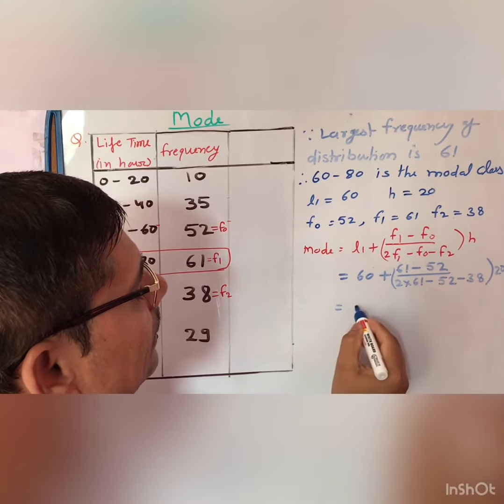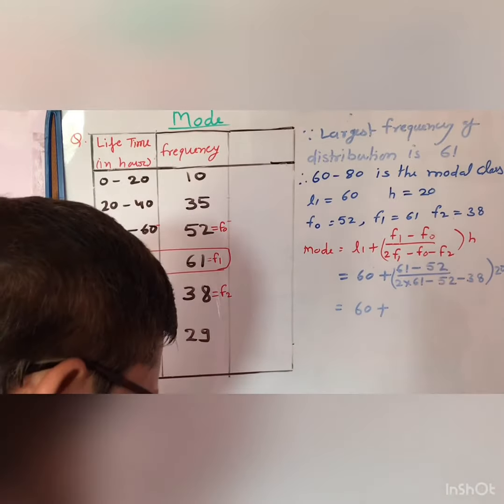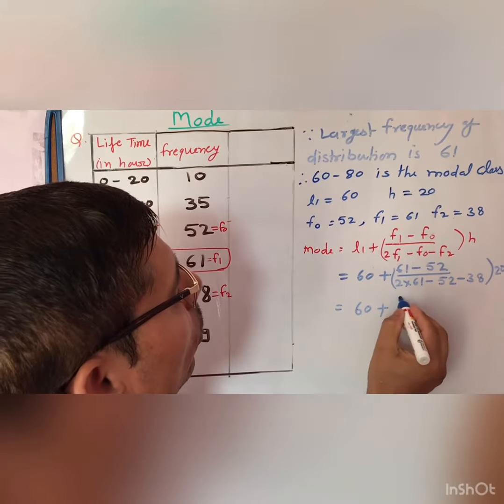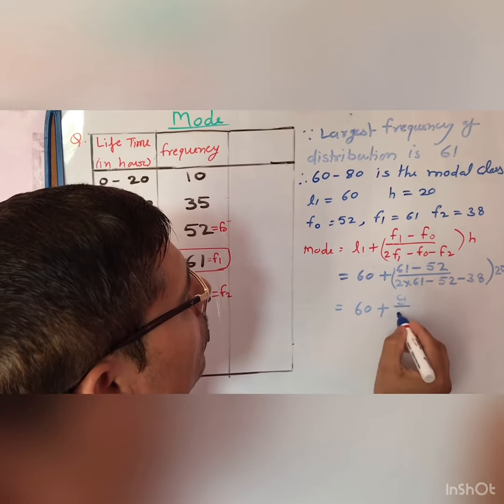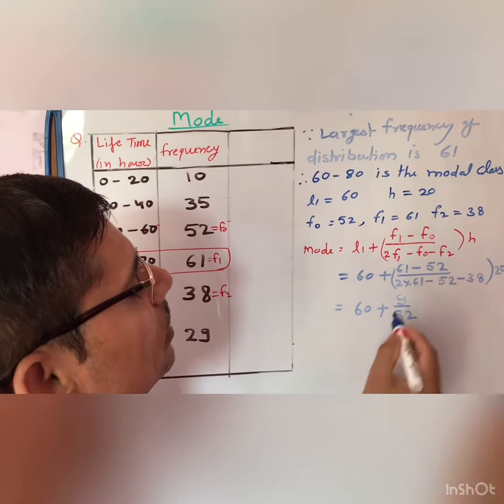So you will get 60 plus, on simplifying, 9 upon 32, because 61 minus 52 is 9.